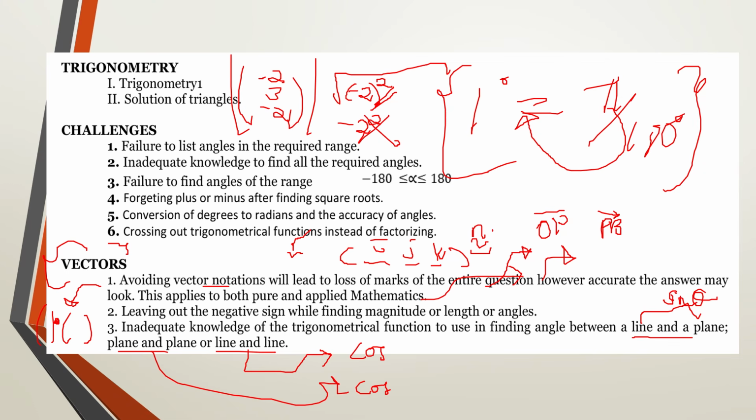So if you're finding the angle between a line and a plane, which are mixed, you'll be using sine theta. If you're finding an angle between a plane and a plane, you'll be using cos theta. And if you're finding an angle between a line and a line, you'll be using cos theta. If at all they are uniform, you're using cos. If at all they are mixed, you're using sine. It's as simple as that.